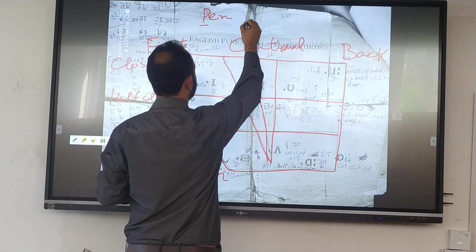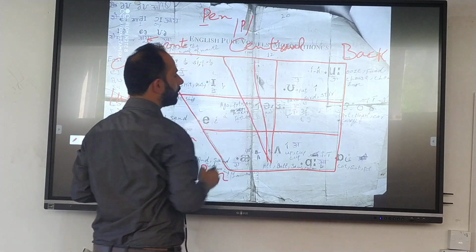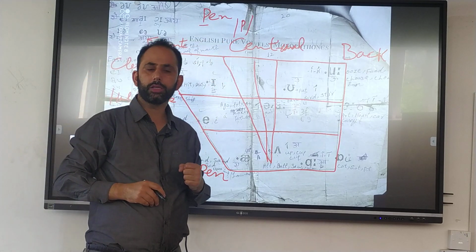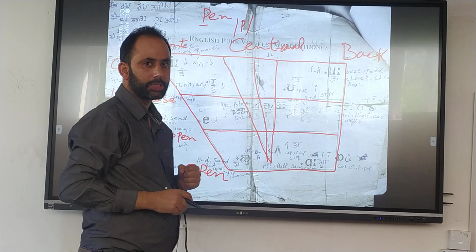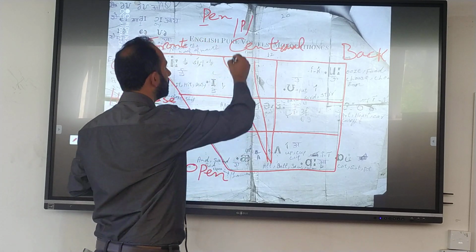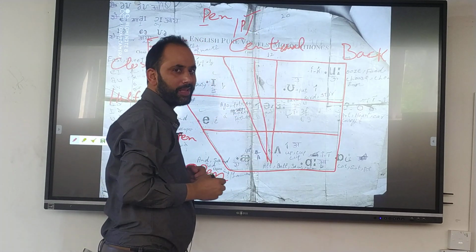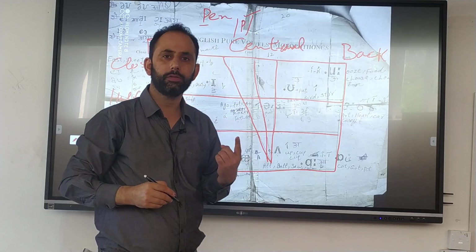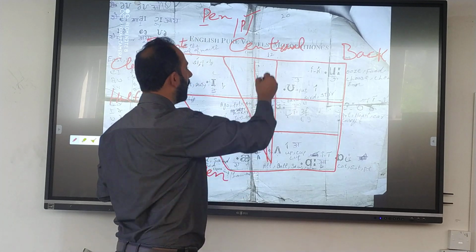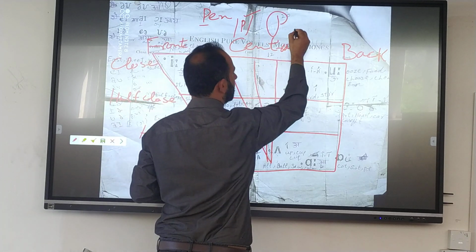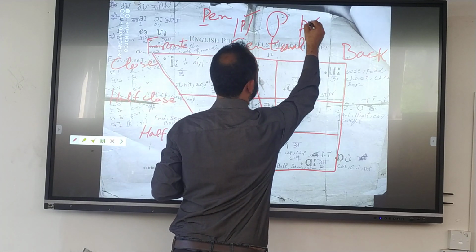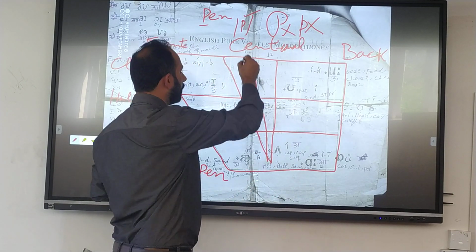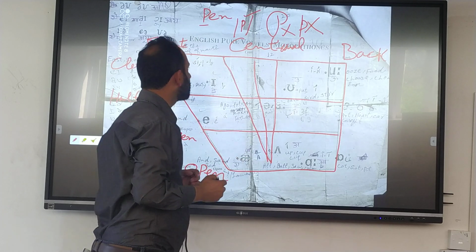You have to write for this P, /p/. I have already told you that you have to keep the sounds within these slant lines. So this is the sound /p/, not P. As an alphabet it is P, but as a sound it is /p/. And I already told you that you cannot write /p/ like this, or like this. For P you can write that, but not for /p/. And you have to keep these in the slant lines.